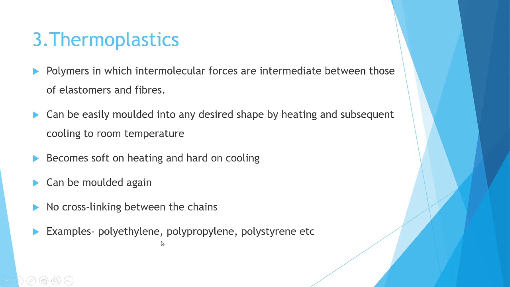Examples are polyethylene, polypropylene, polystyrene, etc. These are the examples of thermoplastics. That is, thermoplastics are polymers whose intermolecular forces are intermediate between elastomers and fibers, and they can be molded into any desired shape, and this reaction is reversible, so they can be molded again and again. And these are the examples: polythene, polypropylene, polystyrene, etc.